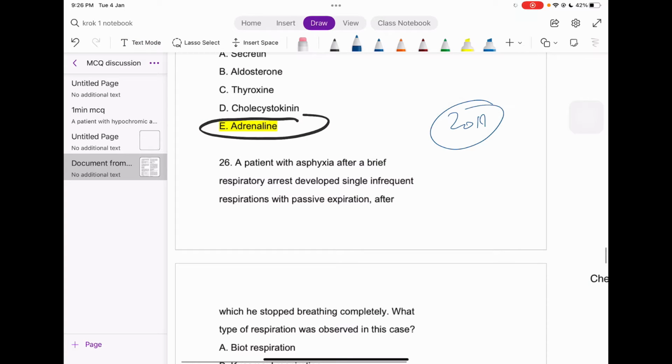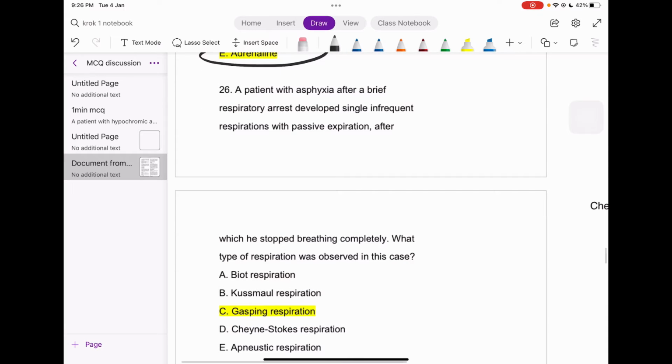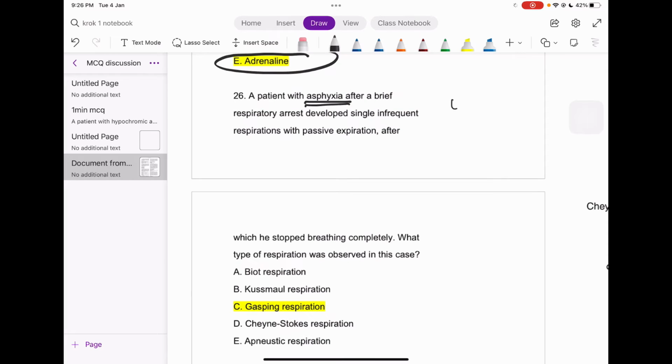So let's start. Question number 26 is a patient with asphyxia, so he's unable to breathe, unable to breathe. After a brief respiratory arrest, he developed a single infrequent respiration with passive expiration. What I can feel is like he is just gasping for the air, right?